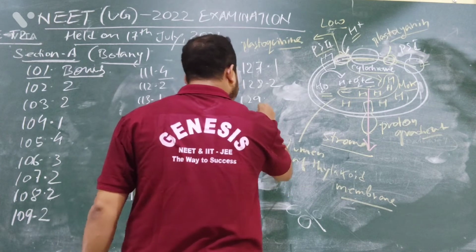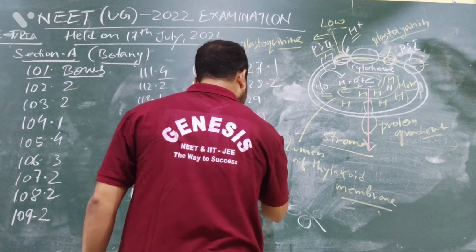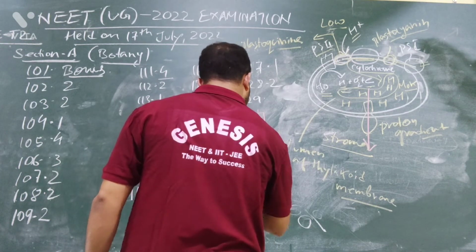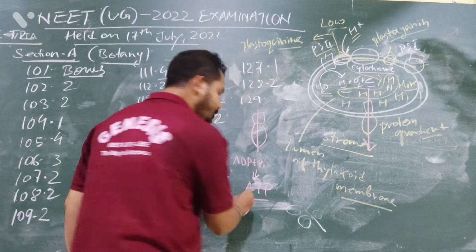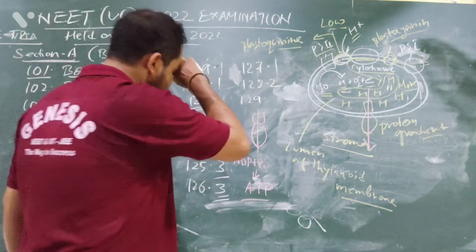When the hydrogen comes out from here, one ADP will combine with inorganic phosphate and give ATP. Is it visible? Wait.